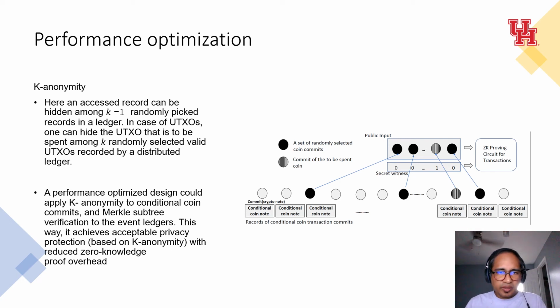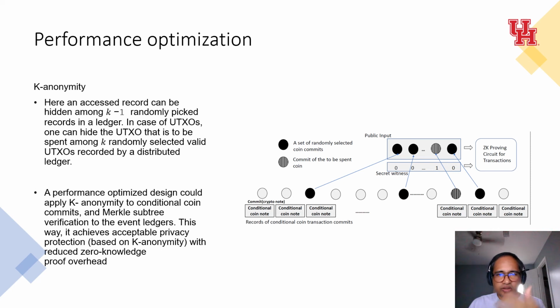Coins are transferred in very much the same way as Bitcoin transaction. For performance optimization though, a further optimization is to apply k-anonymity, where an accessed record can be hidden among k-1 randomly picked records. In case of UTXOs, one can hide the UTXO that is to be spent among k randomly selected valid UTXOs recorded by a distributed ledger. The size of k can be predefined as a constant.